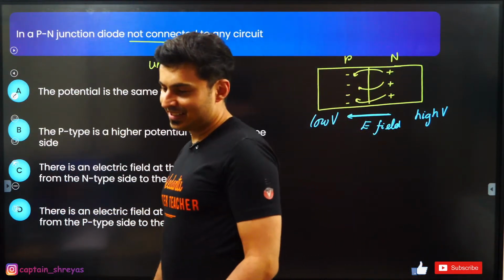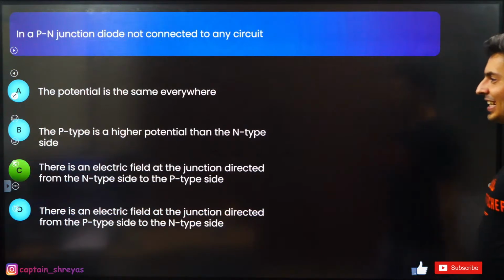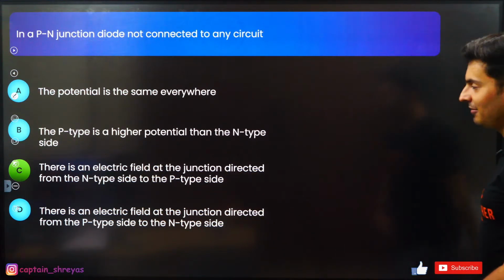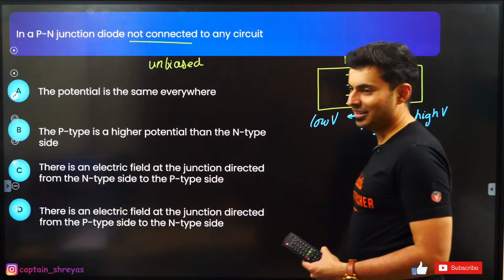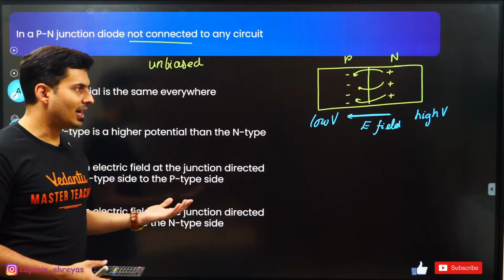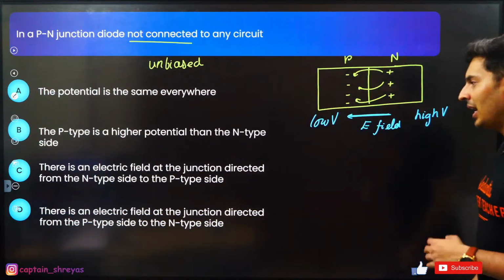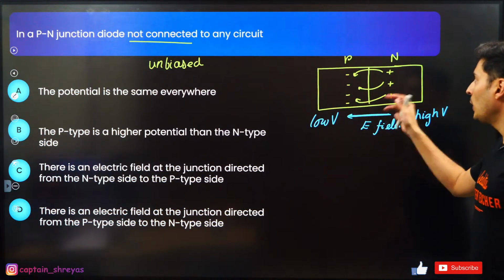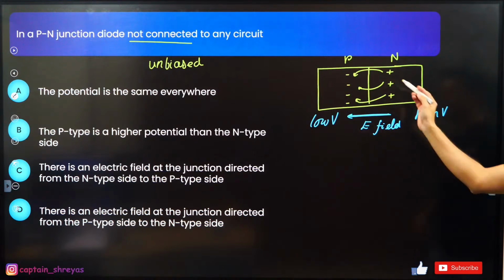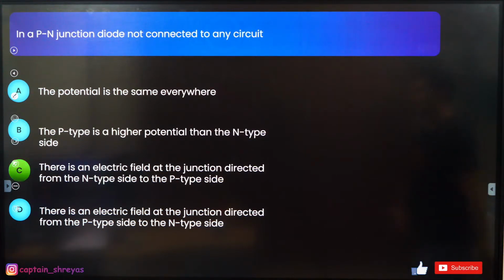Awesome. So what is the answer? Yes, the correct answer is there is an electric field directed from the N side to the P side. Very good. So potential is not going to be the same. Obviously one is high, one is low. Field is going to be there from high to low, and obviously P is at low and N is at high. Obviously B option will be wrong because it says P is at high. No, P is at low and N is at high.